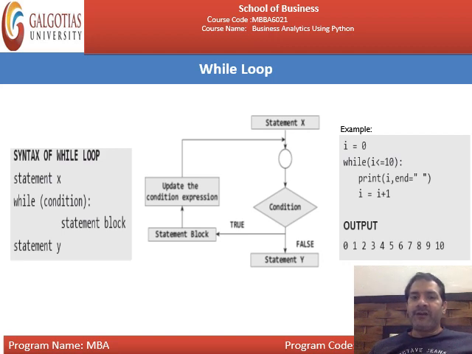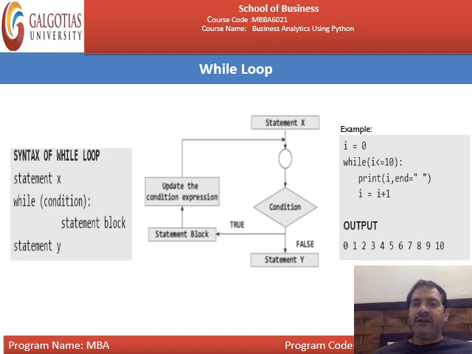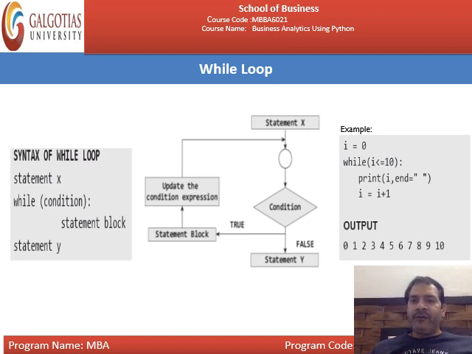In this flowchart, this is the statement X. You may call it the initialization statement, something you have already initialized, like you can see in the example, the value of I is equal to 0. That means we have initialized 0 for I. You can say we associate this I equal to 0 with statement X. Then this is the condition, for example, while I is less than or equal to 10. You know I is equal to 0 because you have initialized 0 in I. Now, within the while, you will check whether 0 is less than or equal to 10.